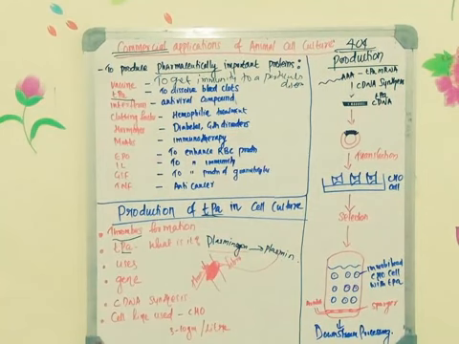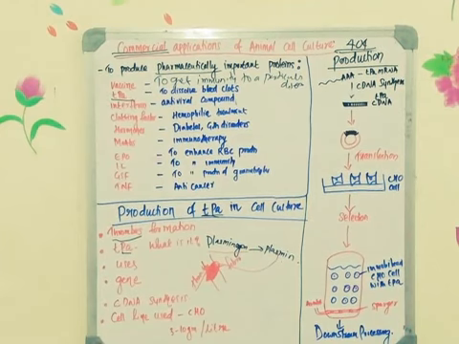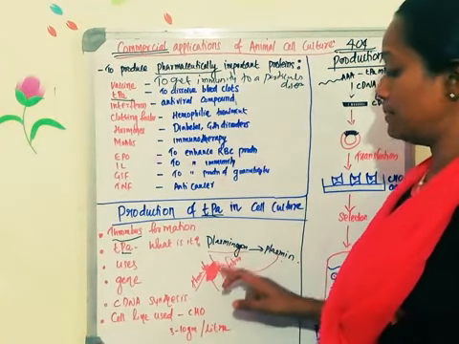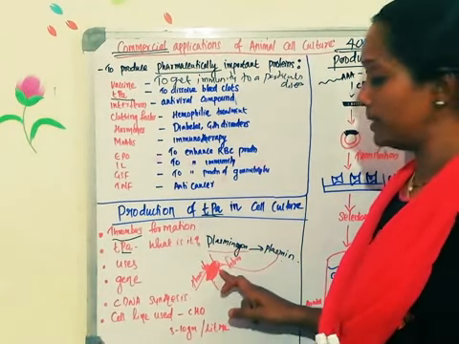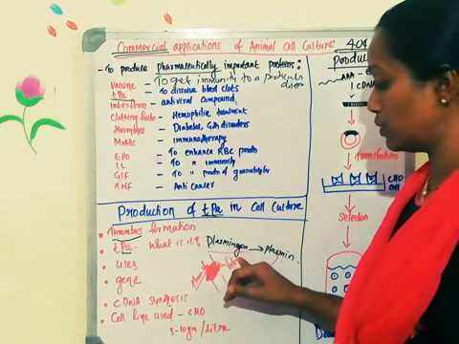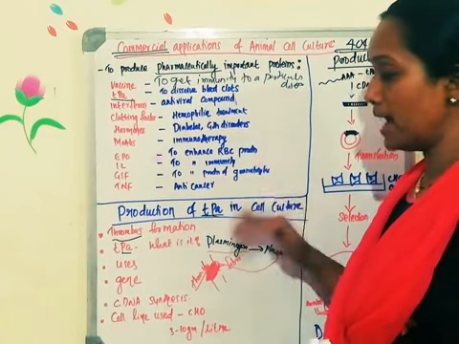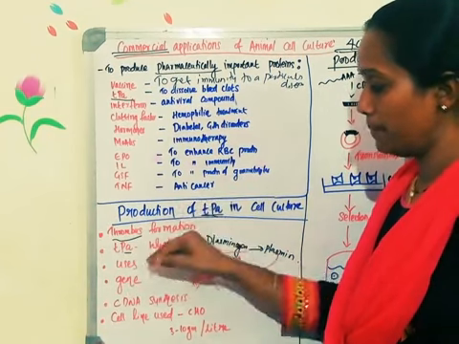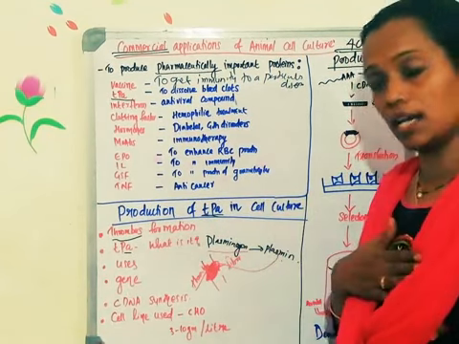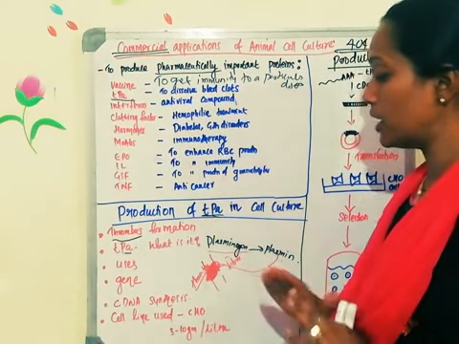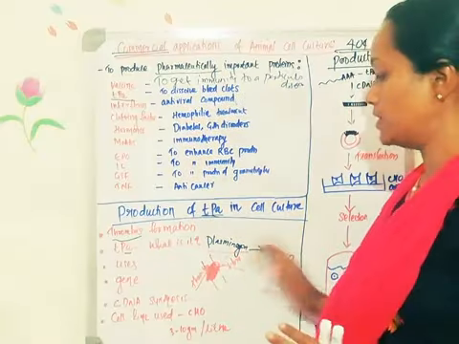The tissue plasminogen activator will be introduced into the patient's body through the catheter to the site of occlusion, or wherever the clot formation is. The catheter will be inserted towards that region and the tissue plasminogen activator will be released. When it reaches there, it will activate the plasminogen and convert it into plasmin. We are giving only this compound externally. The tissue plasminogen activator which we supplement will activate the plasminogen in our body and convert it into plasmin. What is the function of plasmin? Plasmin will act on the blood clot and dissolve it. Clear?